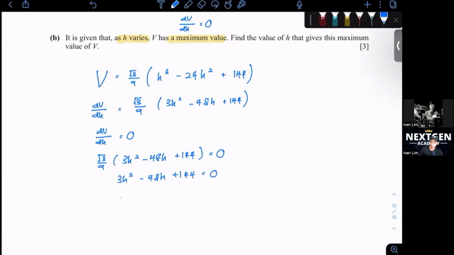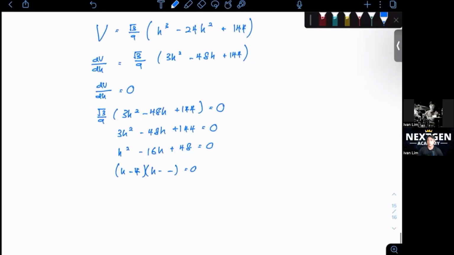We simplify it, divide it by 3. h squared minus 16h plus 48 equals to 0. Okay, we're coming to the end. And factorize it, h minus 4, h minus 12 equals to 0. We get h equals to 4 and h equals to 12.